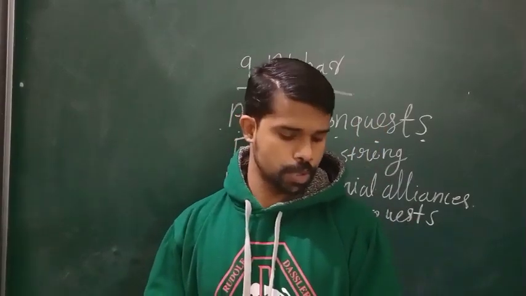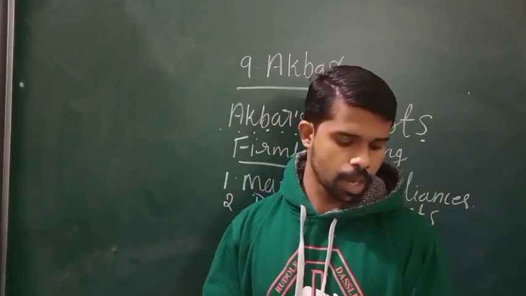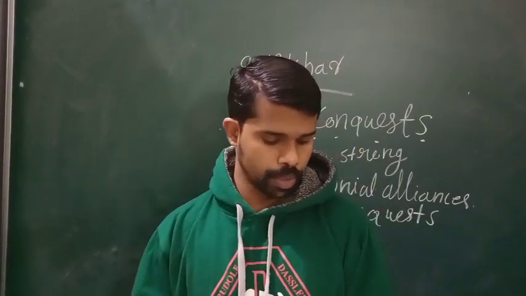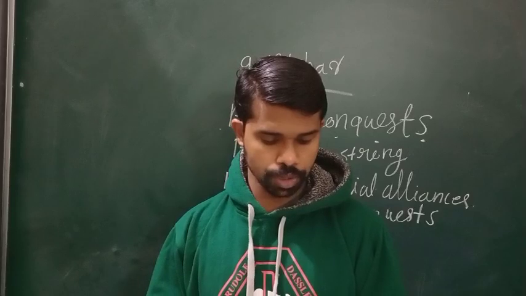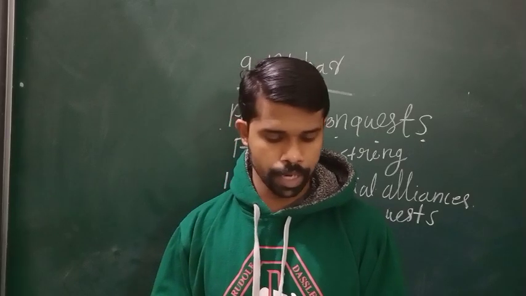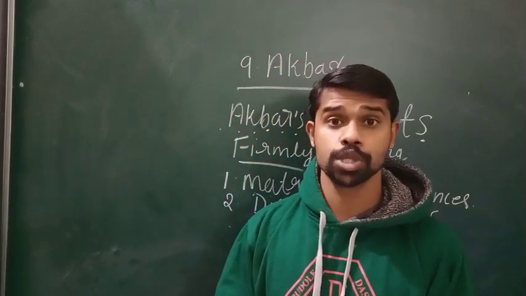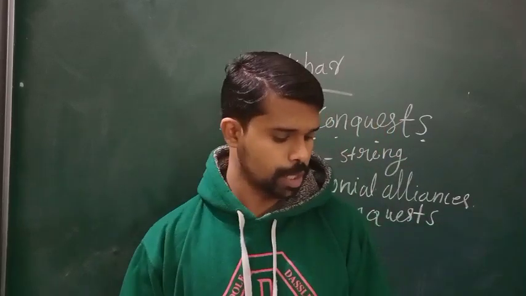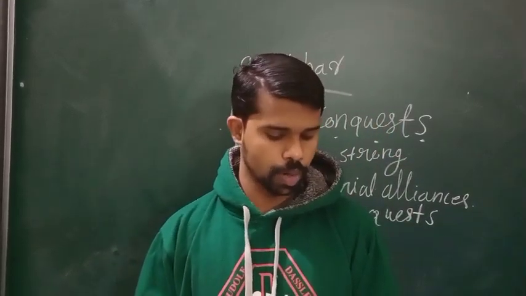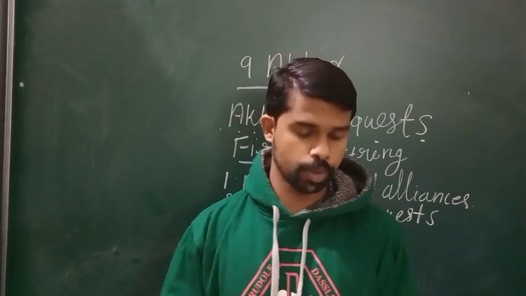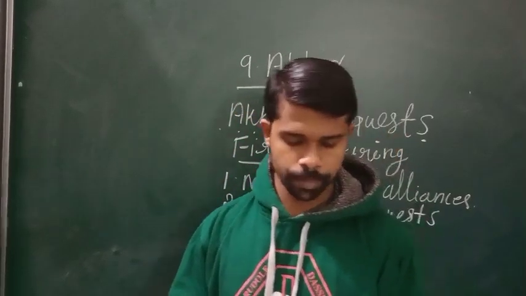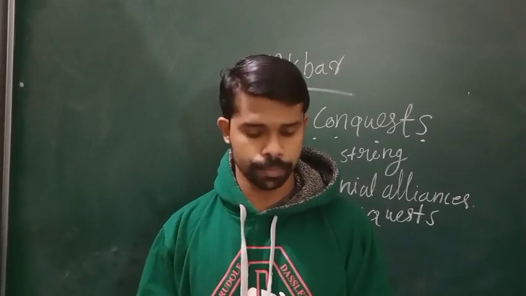In 1562, the Raja of Amber, that is Jaipur, got his eldest daughter married to Akbar. What was her name? Jodha Bai.